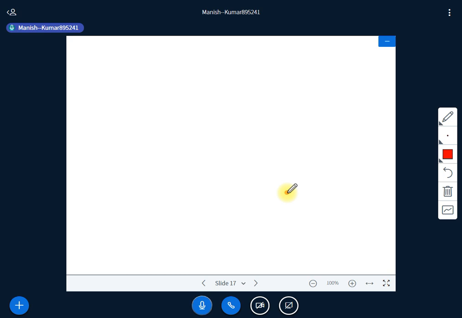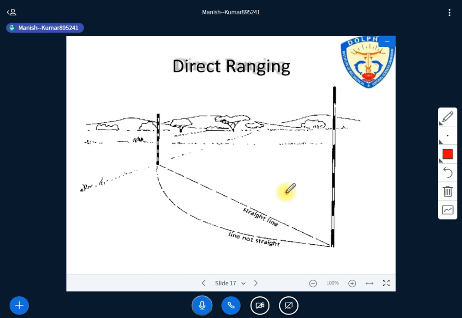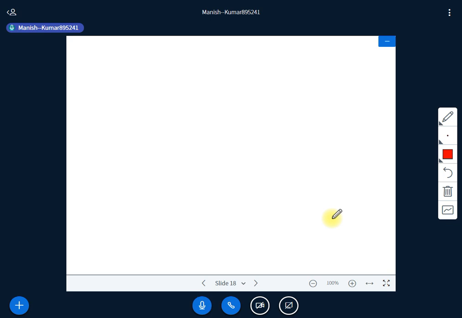So again, I have some images to show you how the ranging can be done. Just look at here. There is one point A and B straight line. This is not a straight line. This is a straight line. The direct ranging can be done there. Both the points are intervisible. So this is the first step that you can see there.